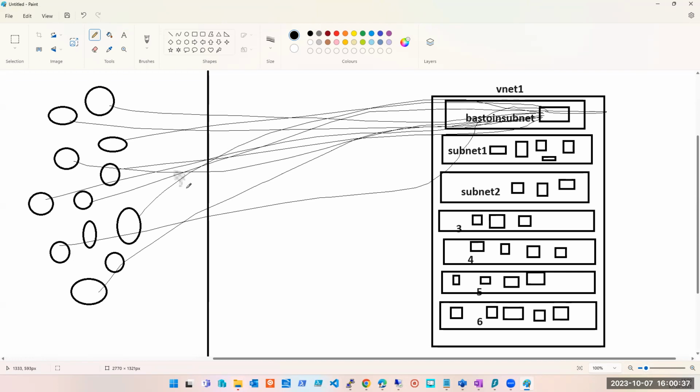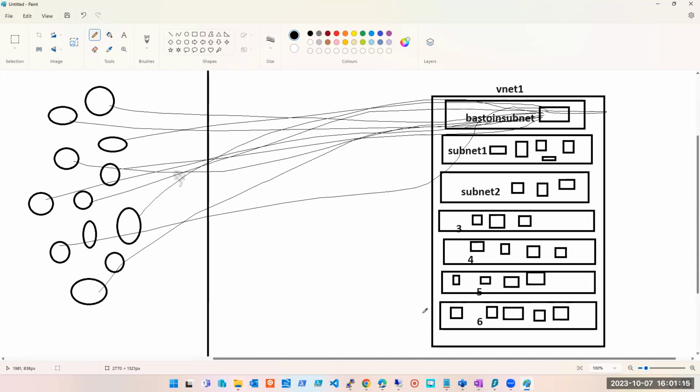Is it solving my problem? Do you think I don't have to do anything extra after this? I have already given whatever they wanted, or what do you think? Do we have to do anything else from a connectivity point of view? I have assisted a user to get into this network somehow. Do you think my job is finished here, or do you have to do something extra? The requirement was that these users should have network access to these machines. By doing this, do these users have access to these machines or not?